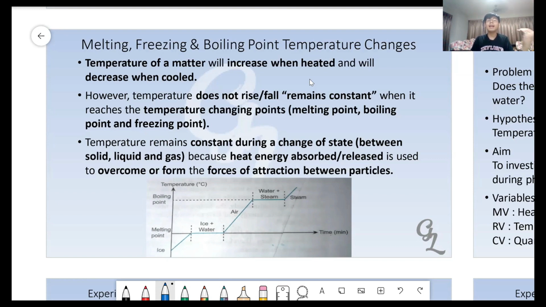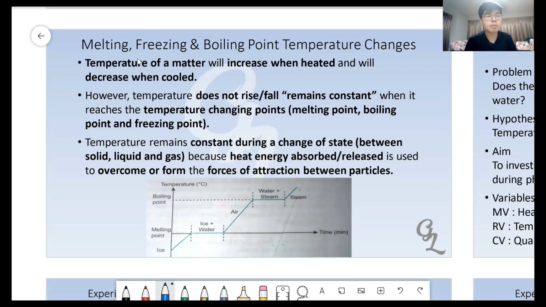Do you realize when I count, I stop at 2 temperatures? I stop at 0 degrees Celsius and also 100 degrees Celsius. Why did I stop at these 2 numbers? Because 0 degrees Celsius is the melting, or we call it the freezing point of water, and 100 degrees Celsius is the boiling point of water. Whenever we are at the melting, freezing, and boiling point, the temperature will change differently.